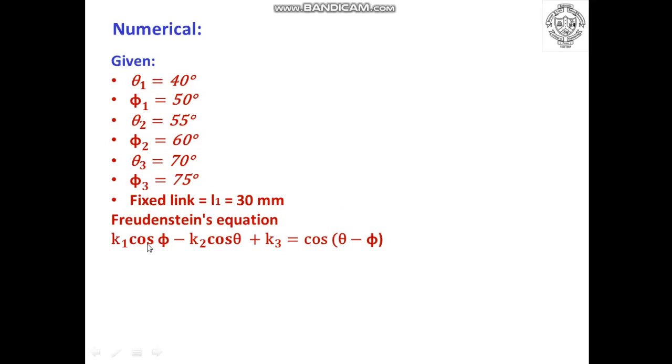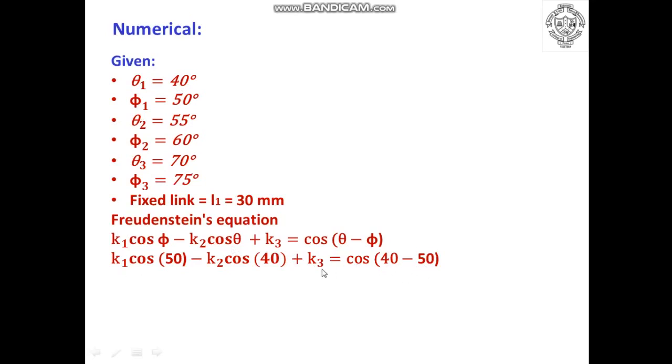So let us put the values of phi and theta in this particular equation 3 times to get 3 equations. So we will put the values of theta 1 and phi 1 in the first equation as K1 cos 50 minus K2 cos 40, that is cos theta, plus K3 is equal to cos(40 minus 50).